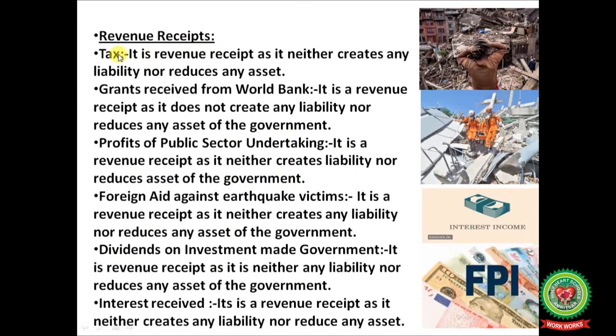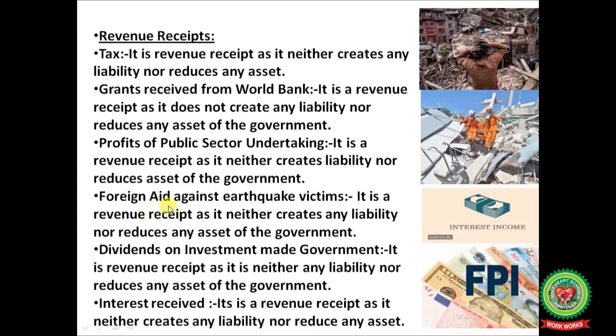Revenue receipts. Tax is a revenue receipt as it neither creates any liability nor reduces any asset. Grants received from the World Bank is a source of revenue receipts as it does not create any liability nor reduces any asset of the government. Next one is profits of public sector undertakings. It is a revenue receipt as it neither creates liability nor reduces any asset of the government.